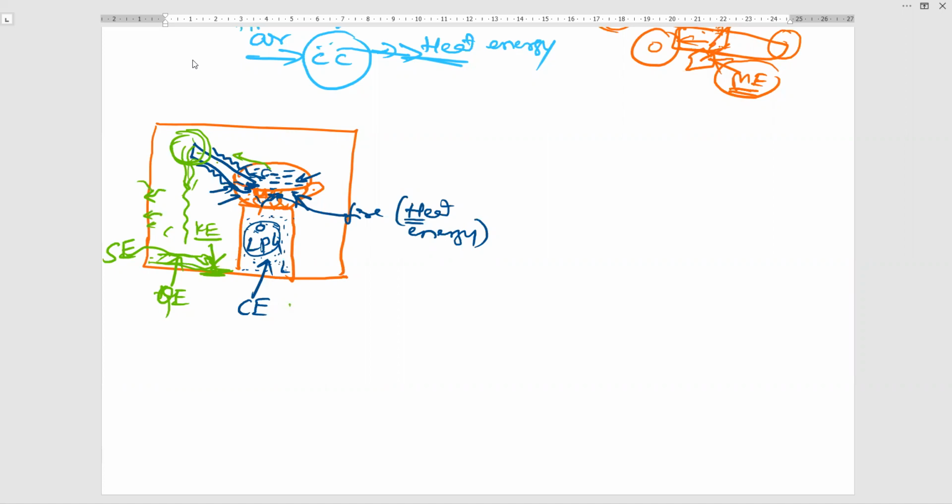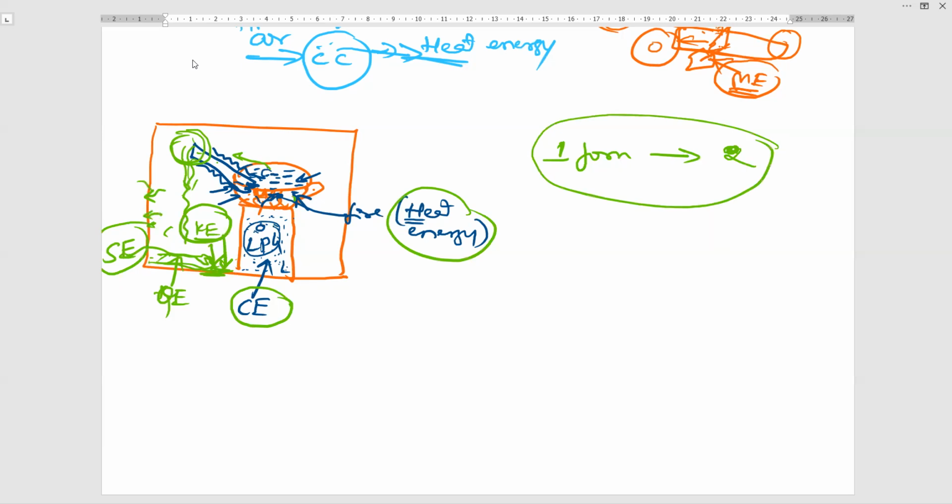So here one form of energy is converted into another form. Chemical energy is converted into heat energy. This heat energy is converted into kinetic energy. When the kinetic energy hits the ground, it converts to sound energy. So here, one form of energy is converted into another form of energy. So this is thermodynamics. Understood? Have you understood the definition of thermodynamics?